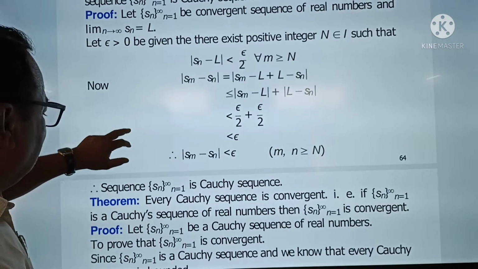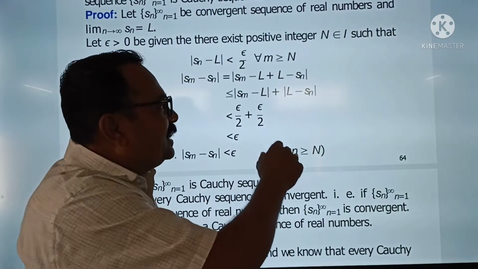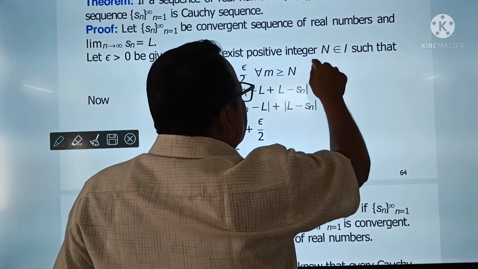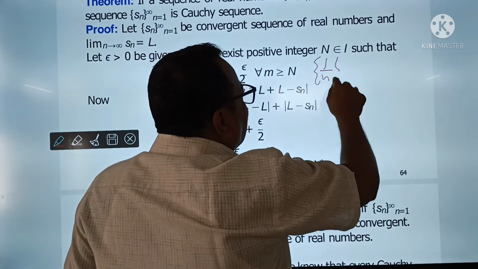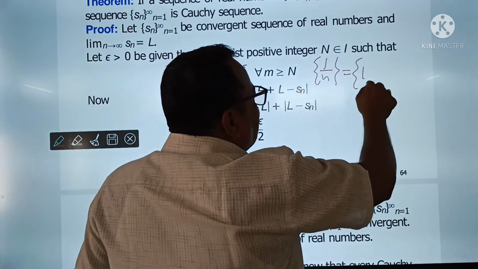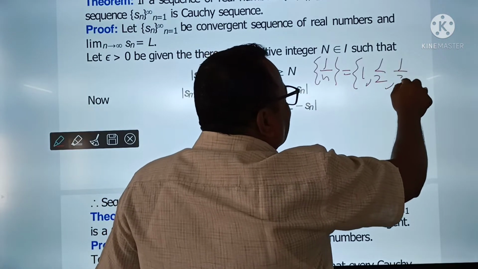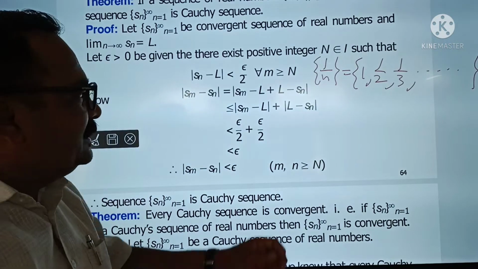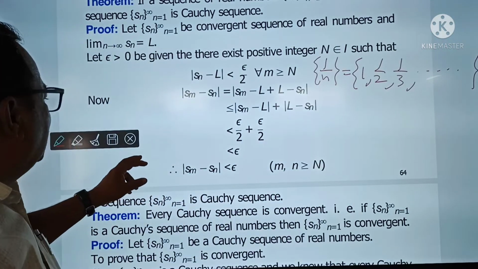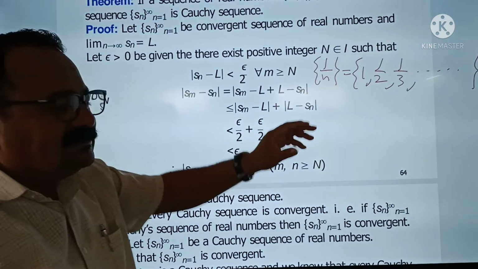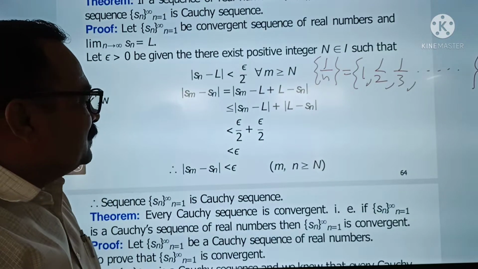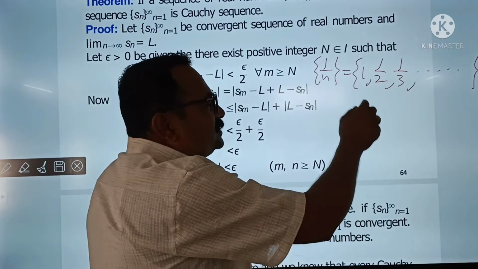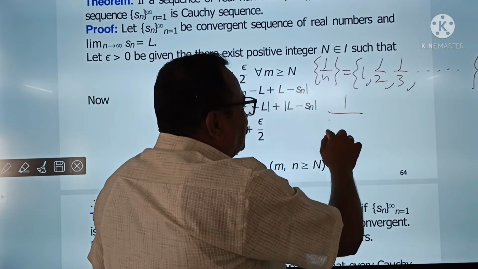So let me take an example. See here in this space, that is why I want to write this here. The sequence 1 upon n. You know this one because it is 1, 1 by 2, 1 by 3, and so on in this way. Now you can identify the first term, second term, nth term, whatever. Suppose we take the 1000th term, that is 1 upon 1000.